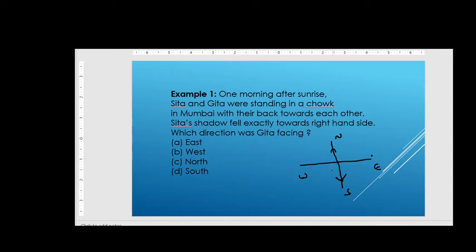ultimately. When it is asking, Sita's shadow fell exactly towards the right hand side. When Sita is facing towards south, then her right side would be west, right friends, and it should be right hand side. So in this direction we should solve this kind of problems, right? Next, what is asking in the question, which direction was Geeta facing? This is Sita, that means this is Geeta. Geeta is facing towards the north, so C will be the right answer, right friends? So I hope you understood.